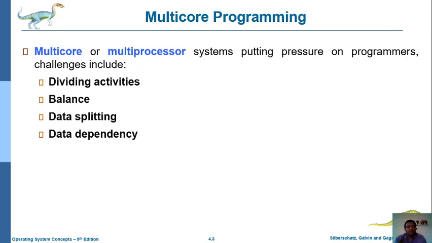And when dividing a single program into several sub-processes, is there any data dependency or not?